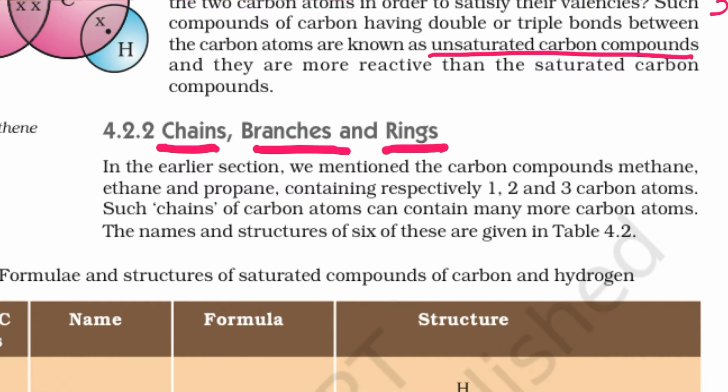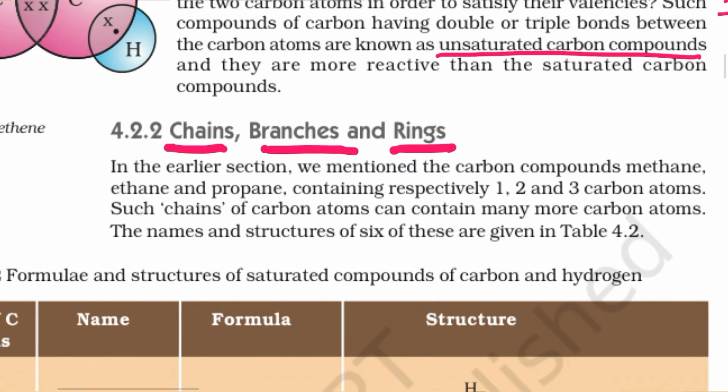We know the versatile nature of carbon, that it can form 4 covalent bonds, and because of this it can attach itself to another 1, 2 or 3 carbon atoms. Now if they are attached in a linear fashion or a linear pattern, it is called a chain structure. If it has a sub-branching or a sub-chain coming out from the main chain, it is called a branch structure. And if it completes a circular or a hexagonal ring, where the starting and ending carbon are the same, then it is a ring structure.